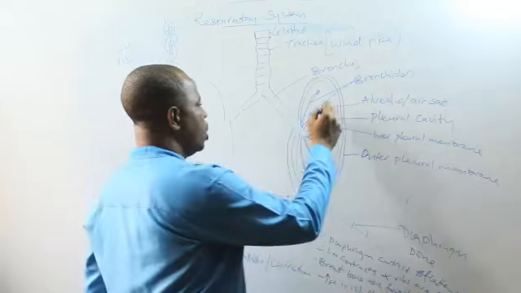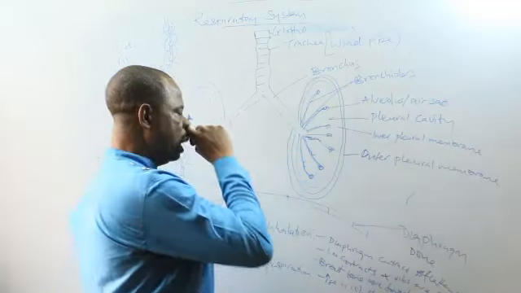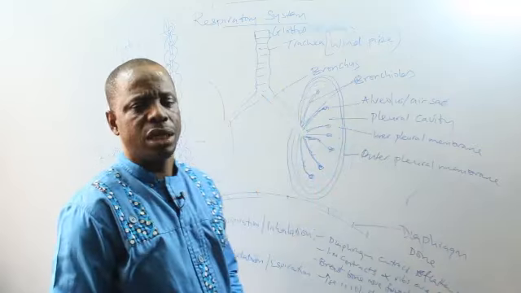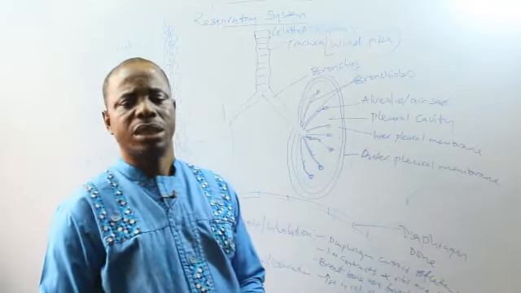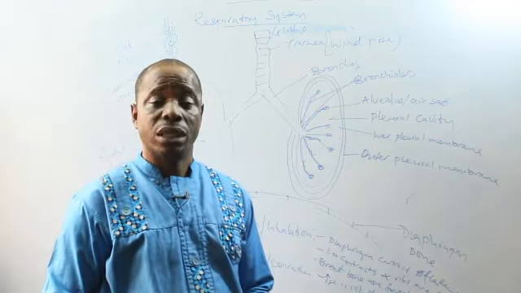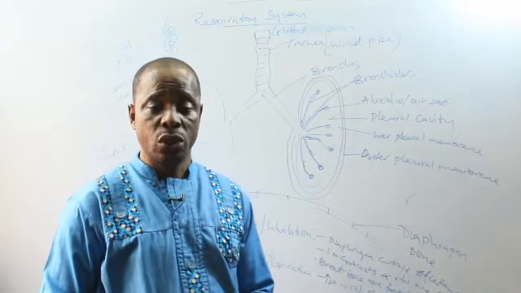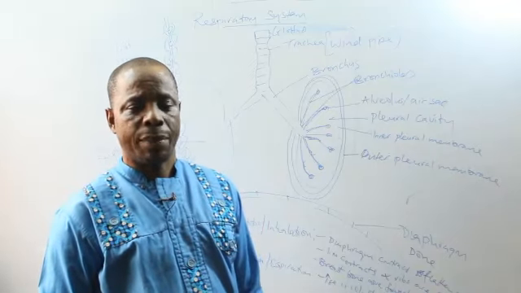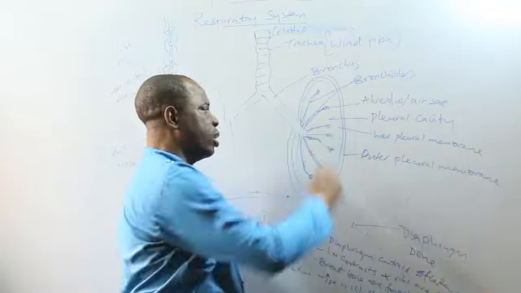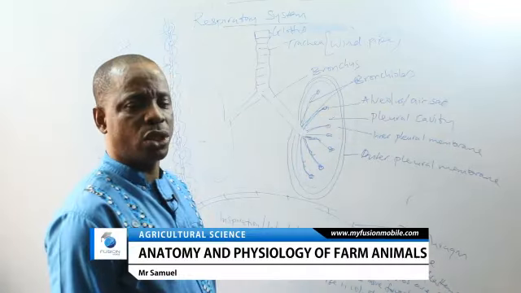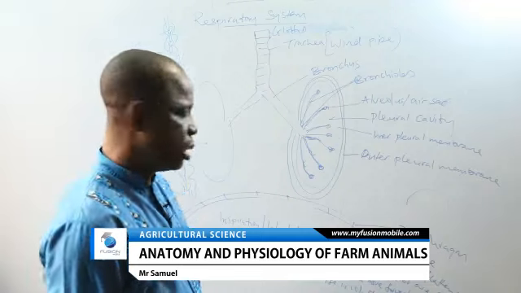On the alveoli, you have the blood capillaries. The blood capillary will trap the oxygen and take it to the cells. Inside the cells, you have the mitochondria where the oxygen will be used, and CO2 will be returned to the capillary. The CO2 is brought back to the alveoli. Then, immediately, expiration will follow, breathing out.